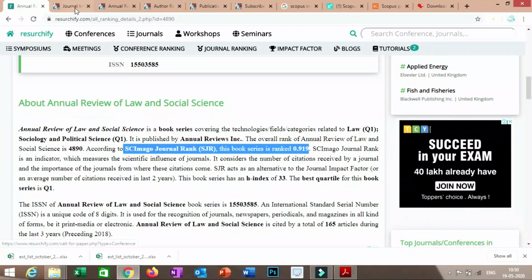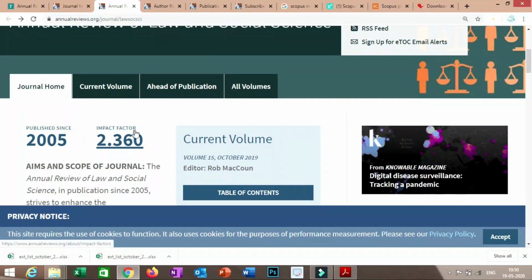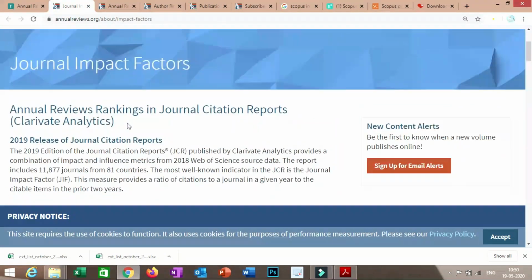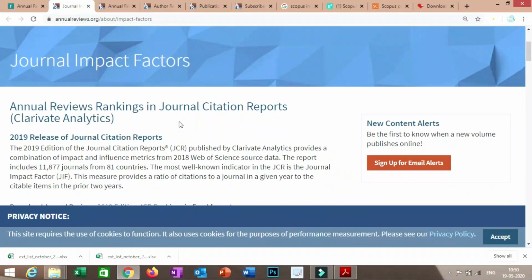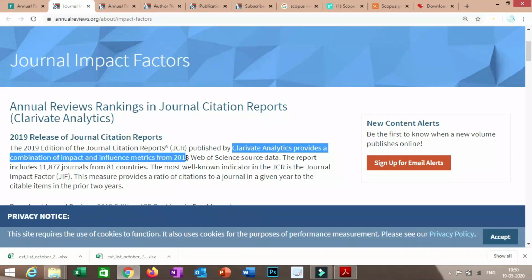So you can move towards the home page of the journal. Here you will find the impact factor is also there, which is 2.360. It is a really good impact factor. You just click on this and you will get this page, journal impact factors, and here you will find that along with the SJR index or Scopus indexing, this journal is involved in Clarivate Analytics. What is Clarivate Analytics? It provides a combination of impact and influence metrics from 2018, which is of Web of Science source data, right? It means it is involved in the Web of Science database as well.